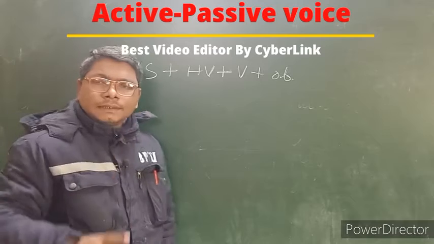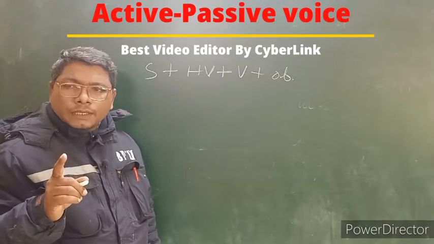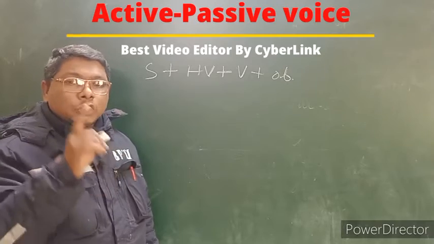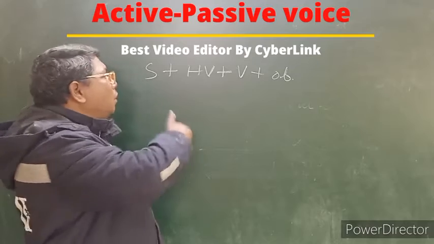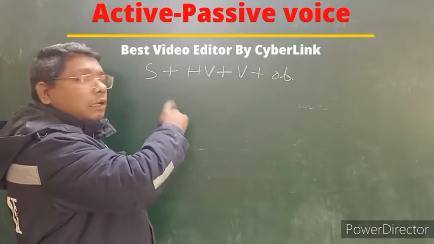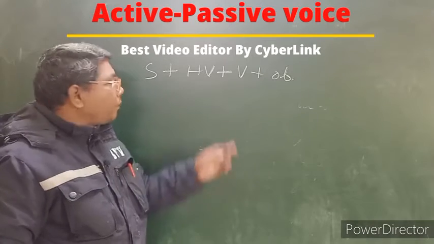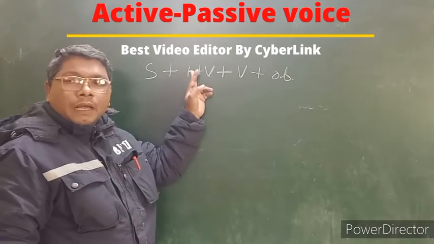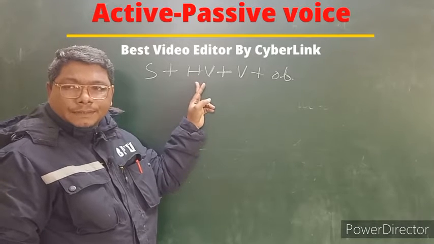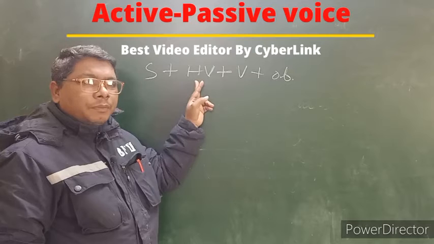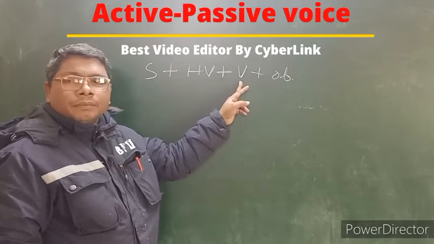According to the helping verb, we can understand what tense is there, and according to the main verb also.